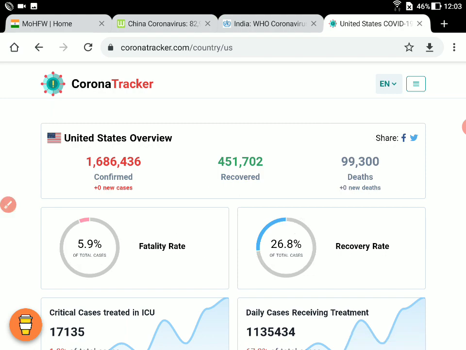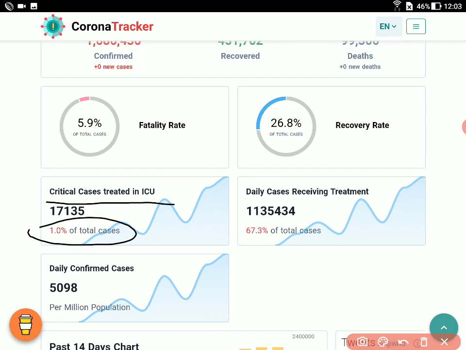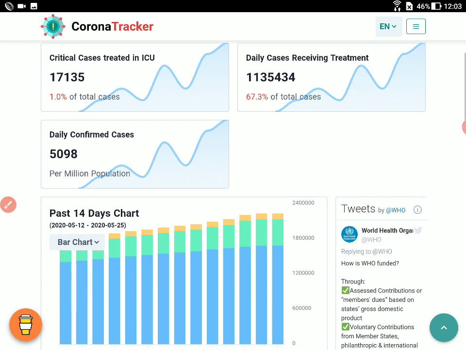So this is out of the total number of cases. Now this is another important figure, called the critical case. Critical cases are usually treated in ICU, and most of the time there is a need for ventilators. So 1% of the total cases is actually in a critical state, but a good thing is that 67.3% are daily cases which are actually receiving treatment. If we go further down, we have more data here.